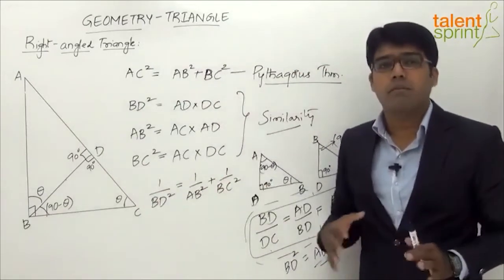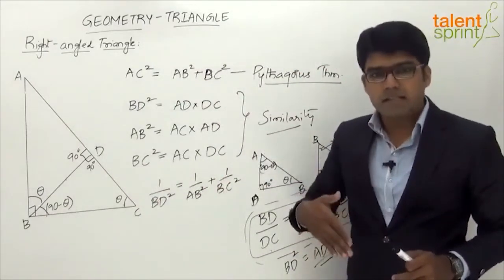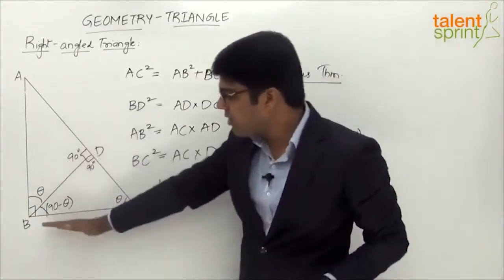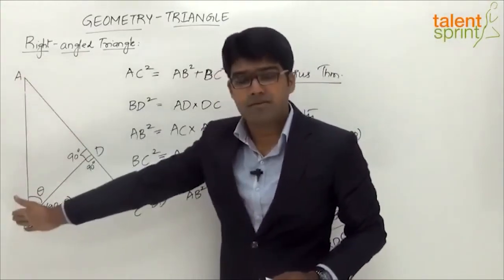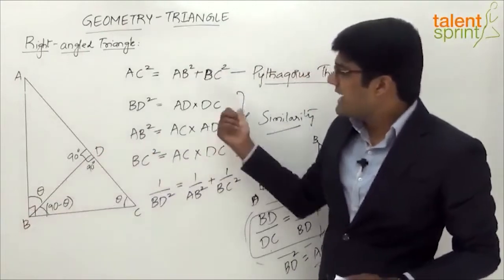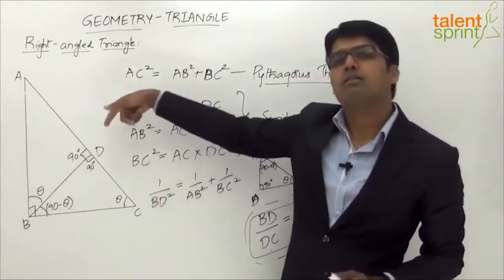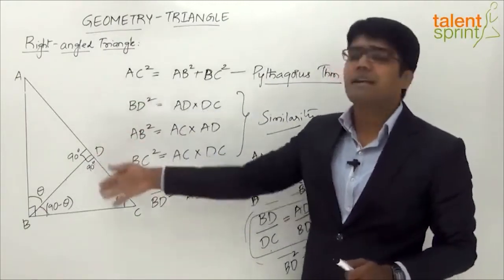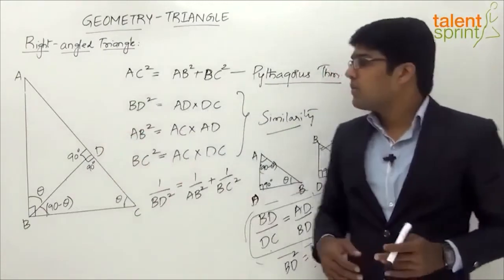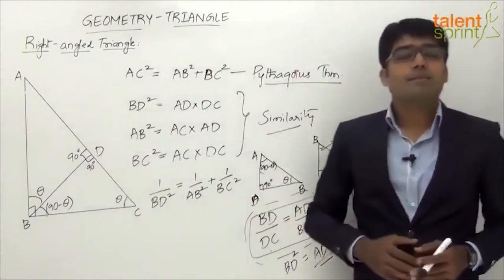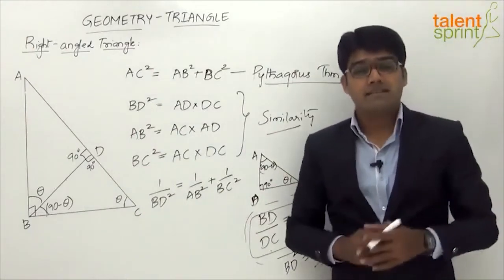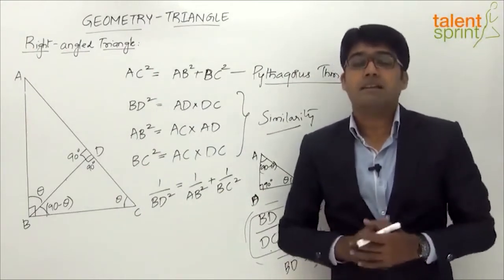So it's very easy to remember. Just consider the side that you're taking, either the perpendicular that you have dropped, or the base, or the original perpendicular side. And on the right hand side we get the hypotenuse multiplied by the part, or the product of both the parts, based on which side we have considered. So remember all these important points based on the right angle triangle, so that answering questions in the exam becomes easy for us.